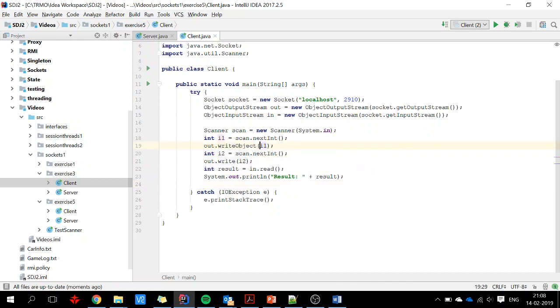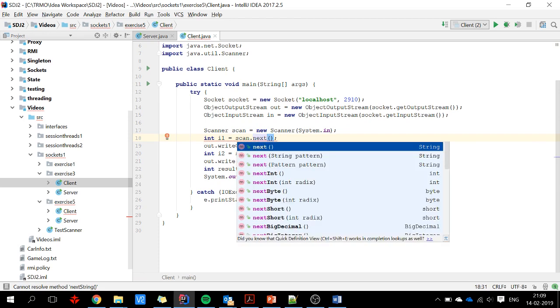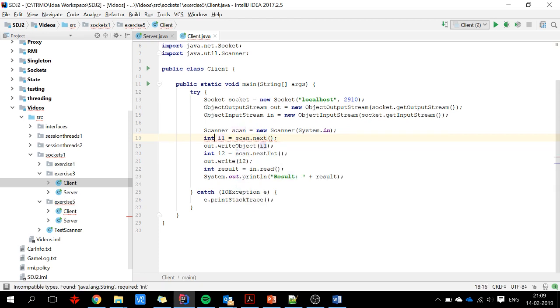Write object. What if I just write string? Next. Okay, write an object. This here will be a string. And I do like this, and we write object.